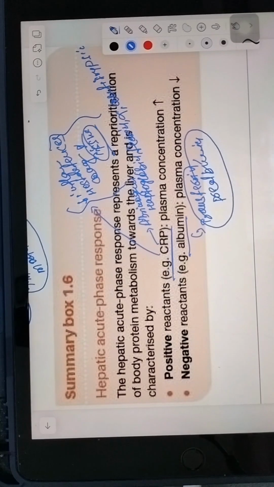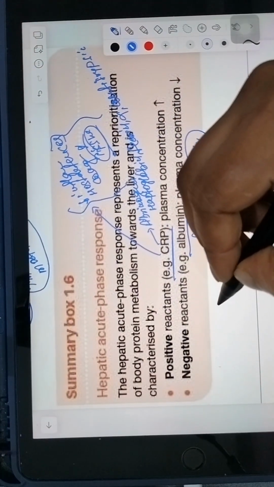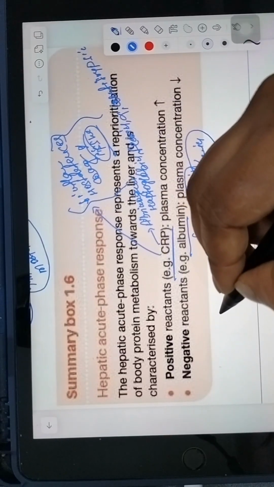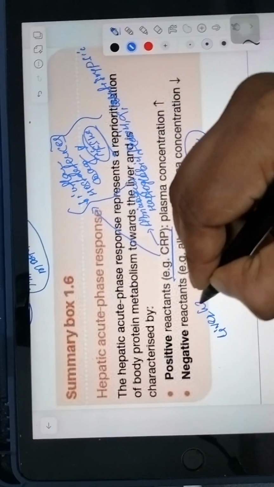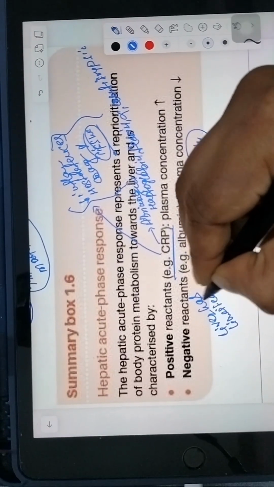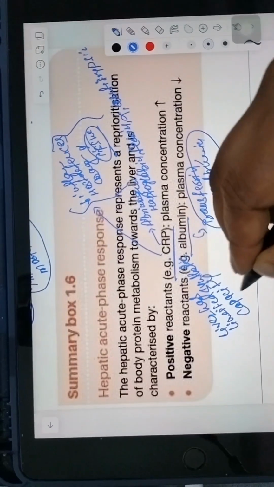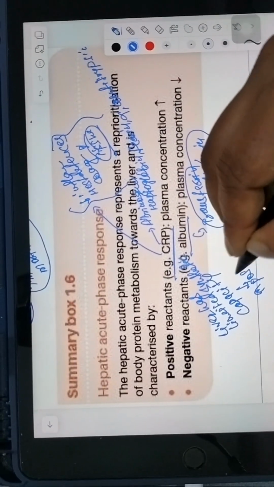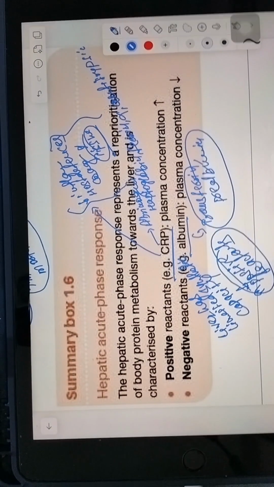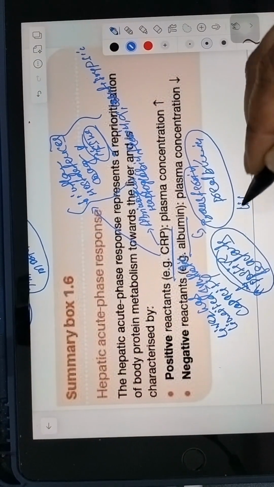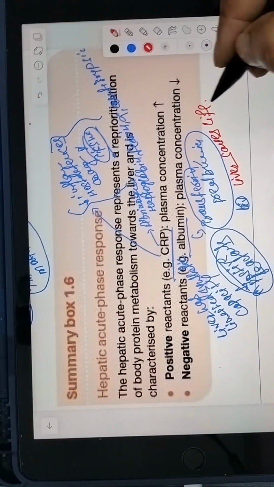These negative acute phase reactants decrease because the liver has limited synthetic capacity. So protein synthesis is diverted to positive acute phase reactants. The liver has limited synthetic capacity, so it is diverted to increase positive reactants. So always remember, the liver saves life, not albumin.